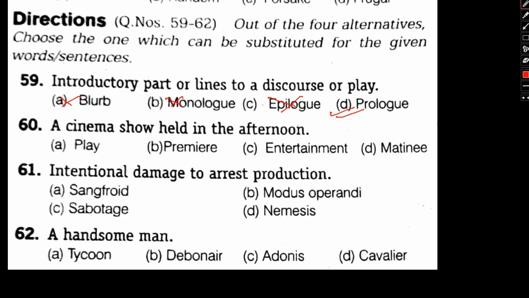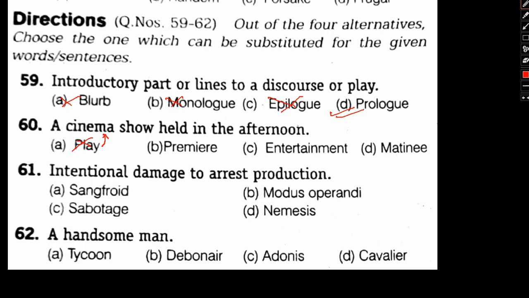Now let's move to number 60. A cinema show held in the afternoon. Okay, so what was the cinema show held in the afternoon called? A play. A play is totally out of context here, as a play is nothing but another form of entertainment, and the play and cinema are just not interrelated. So that is wrong. Premiere.